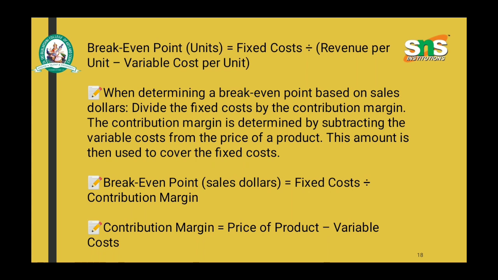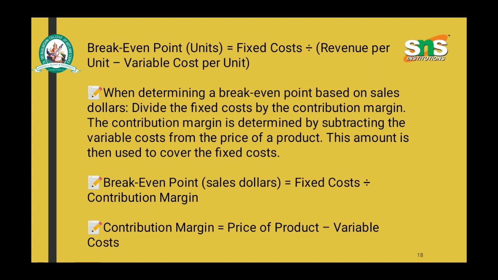To determine a break-even point based on sales dollars, divide the fixed cost by the contribution margin. The contribution margin is determined by subtracting the variable cost from the price of the product.